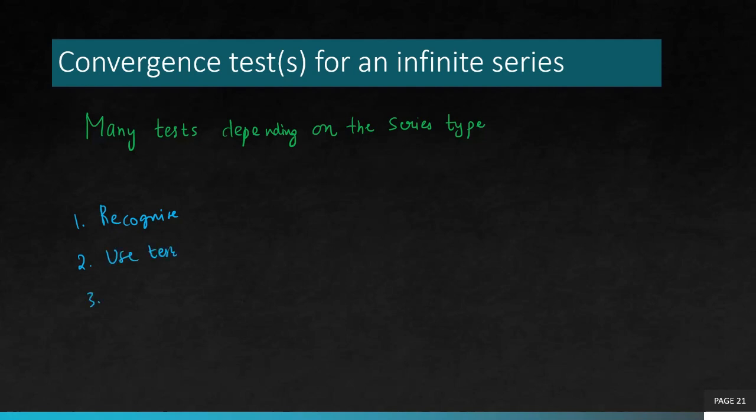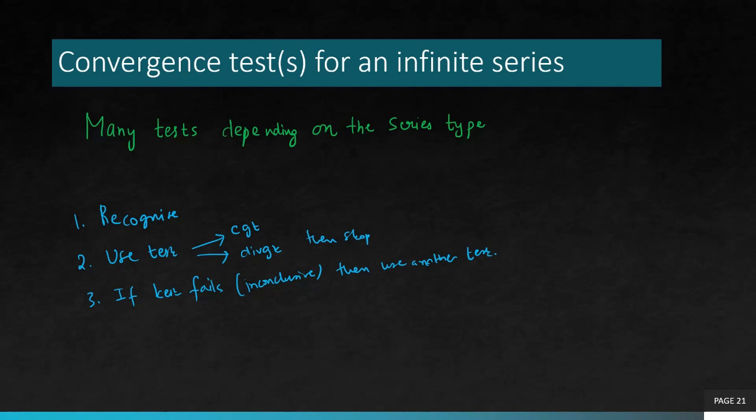Now if that test works, meaning if it gives you a final answer that your series is convergent or divergent, then of course you stop. But if a test which you are using fails or is inconclusive, that's another term we use, then we have to use another test. So you can never end your question at, okay, I do not know the answer, it may be convergent, may be divergent.